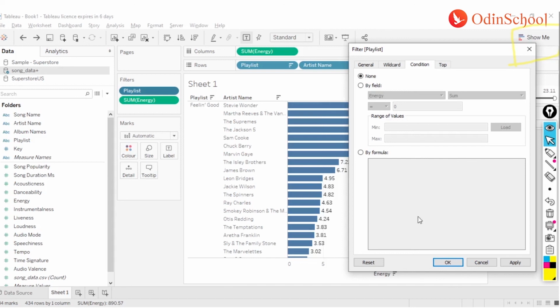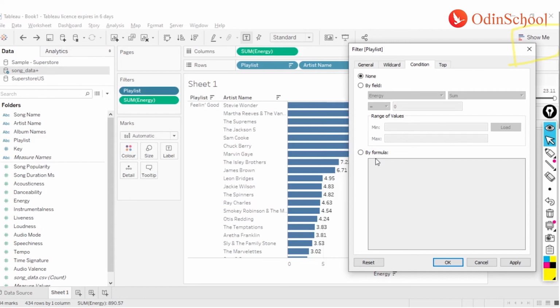Based on my experience, I would recommend you do not leverage the condition option to restrict your data, unless you have exhausted all the other alternatives. If you can write a calculated field and get that into Tableau's filter pane, it is more beneficial and more effective.